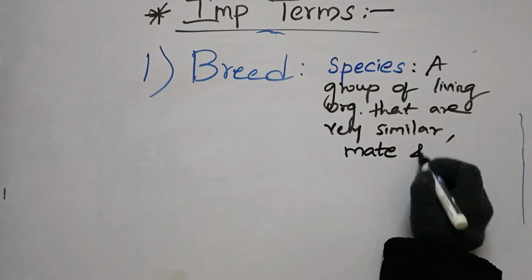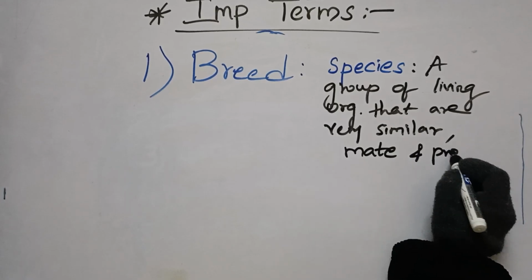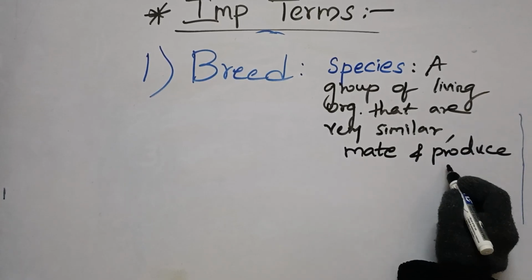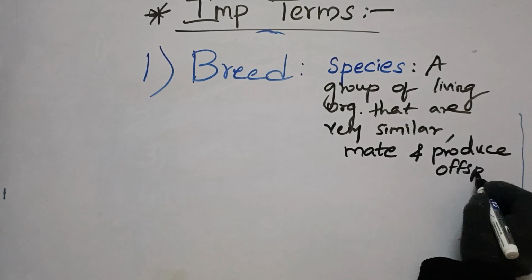They can mate and produce babies, or offspring.